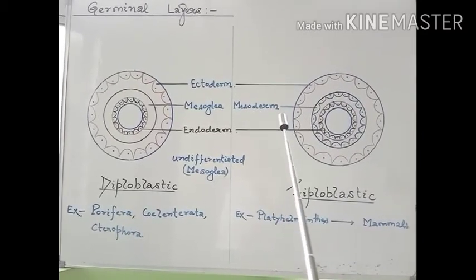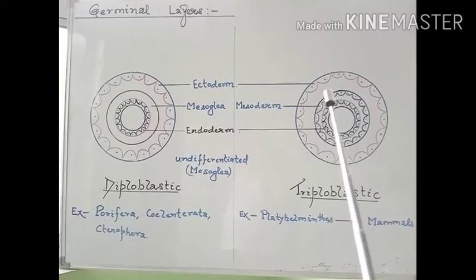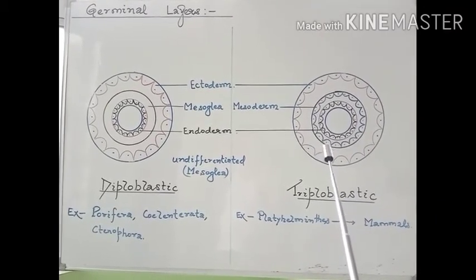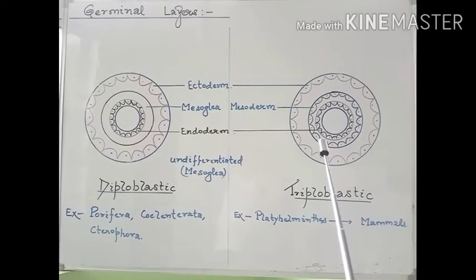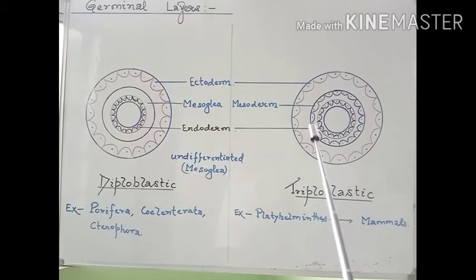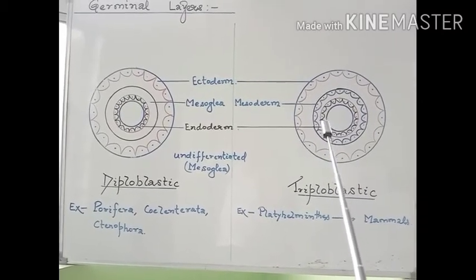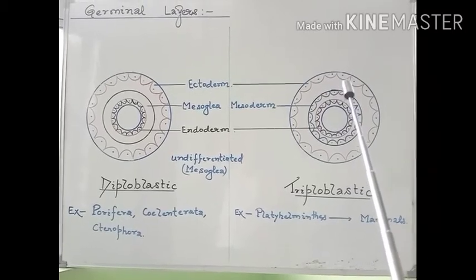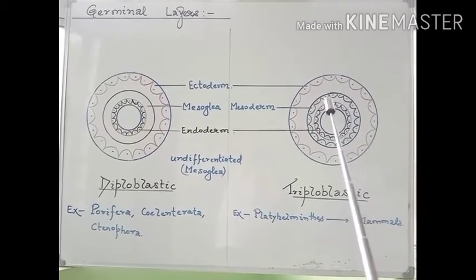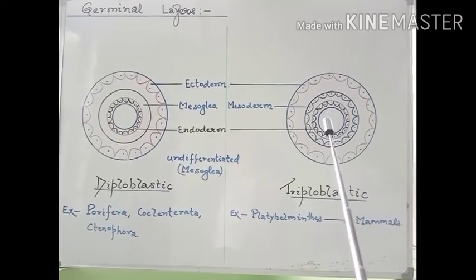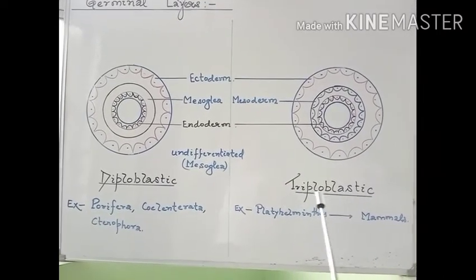So all the organs in this case may be either ectodermal, mesodermal or endodermal in origin, or may be derived from a combination of two of the germinal layers. The animal exhibiting three types of germinal layers is called a triploblastic animal.